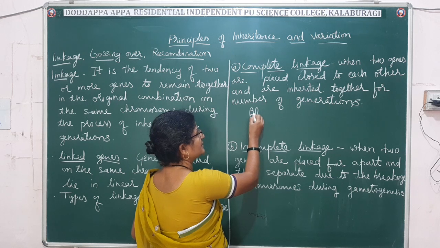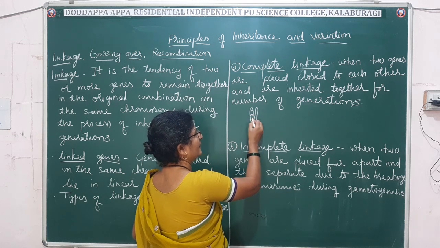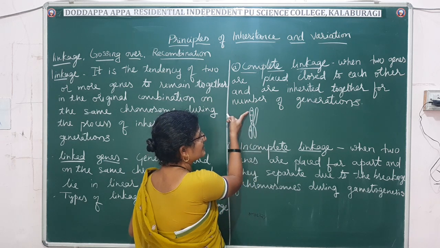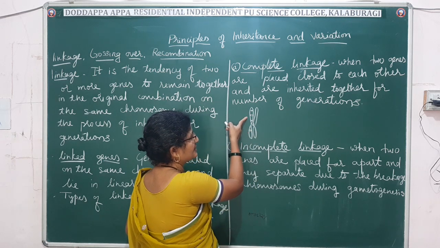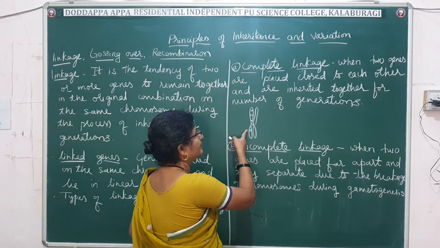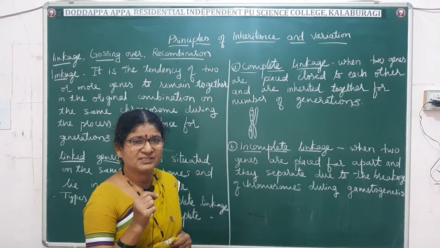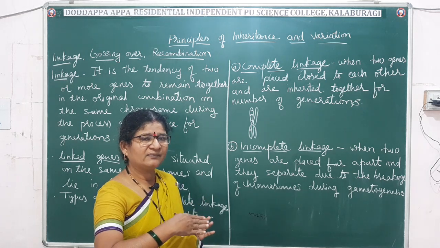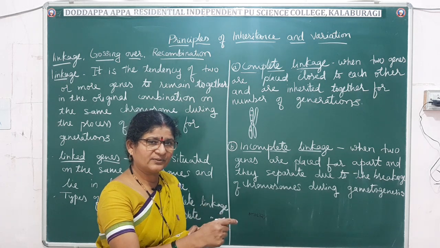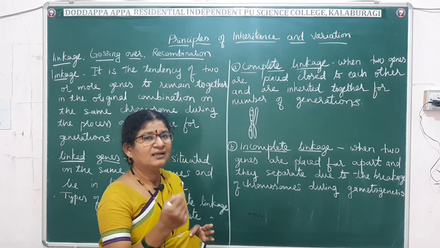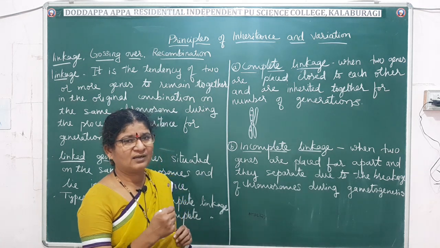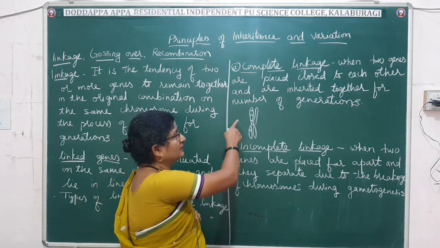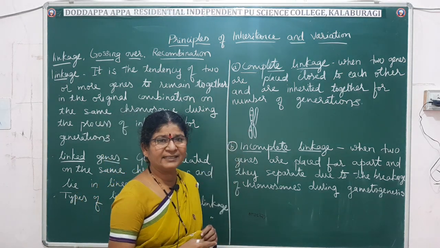They may be present closer together or far away from each other, in a linear sequence. So the inheritance of such genes, which behave as a single unit and get inherited as a single unit generation after generation, is called linkage, and the genes which are present on the chromosomes are called the linked genes.